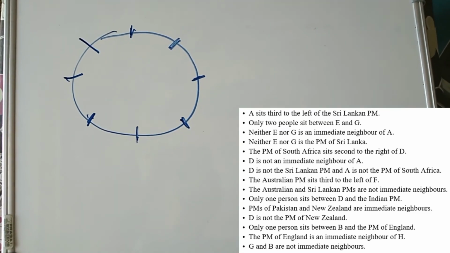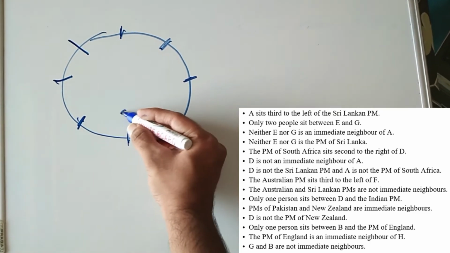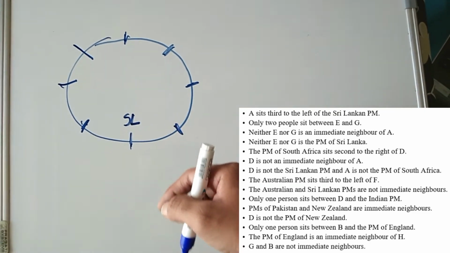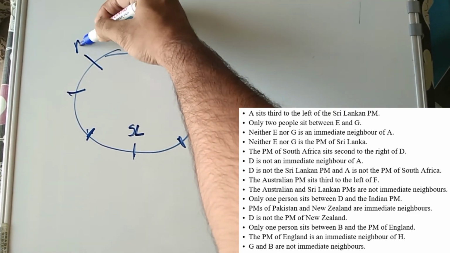Okay, so A sits third to the left of the Sri Lankan PM. So let the Sri Lankan PM be here. So A is third to the left of Sri Lankan PM. It means first, second, third. It means A will come here.